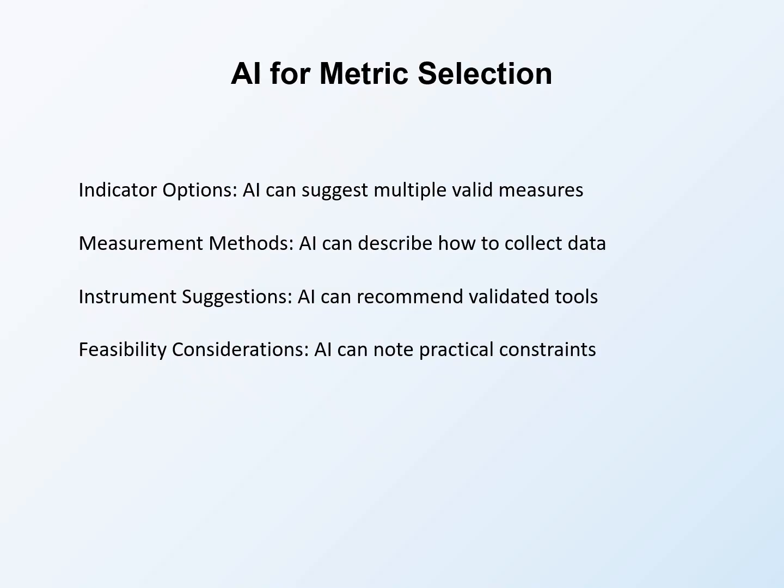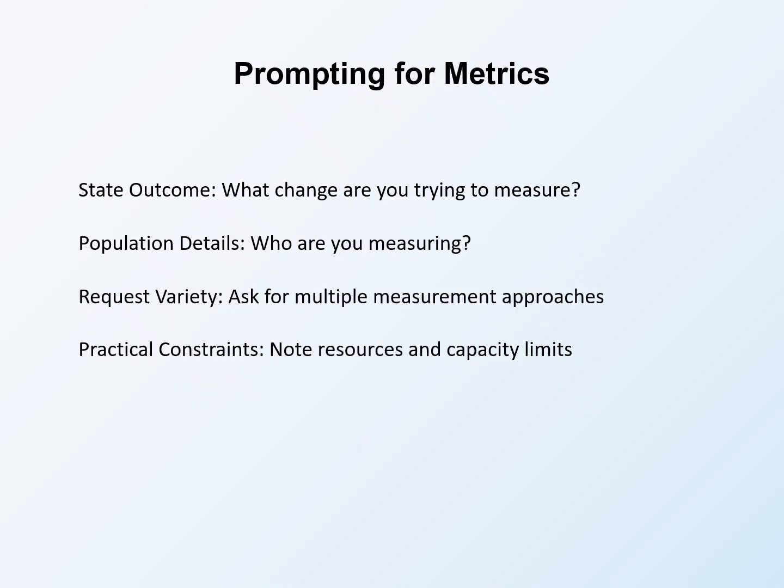Validated instruments strengthen proposals. Feasibility considerations note practical constraints. Some measures are theoretically ideal, but practically impossible. AI can help identify feasible approaches. Prompting for metrics requires specific information.